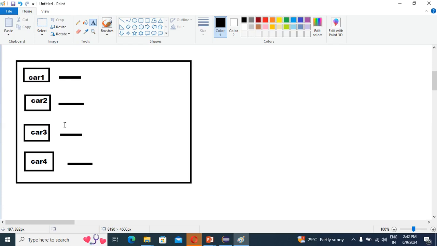You know, multiple objects are moving at a time. Maybe you have seen in video games a number of objects moving at a time. That is with the help of the multi-threading concept only, guys.